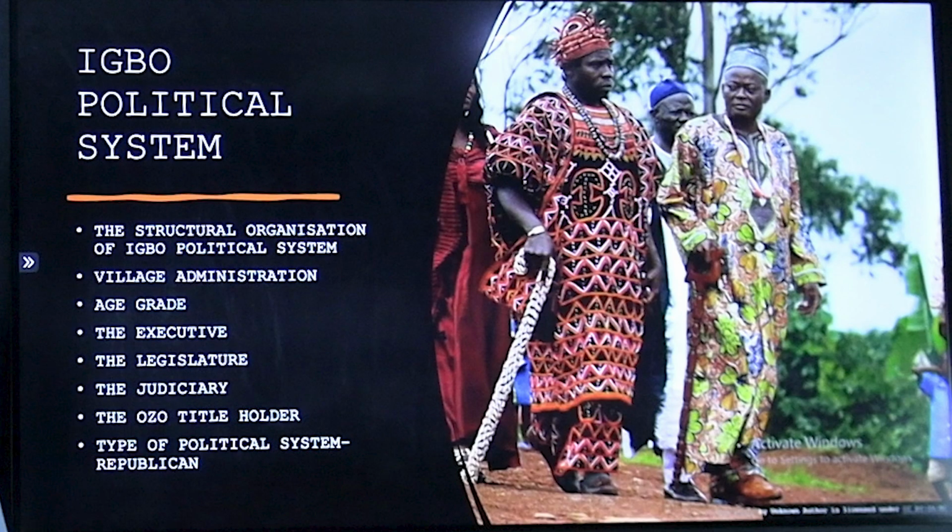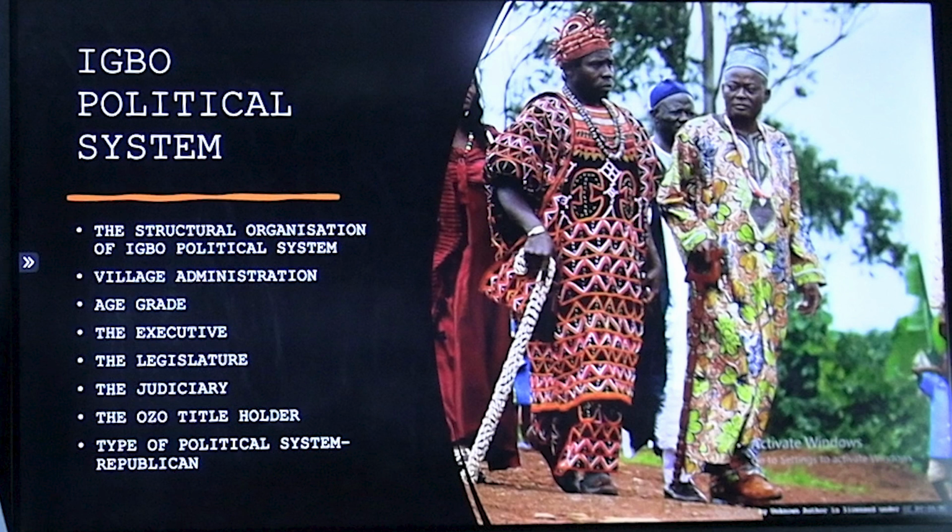The Igbo political system. The Igbo political system is very unique in the sense that they practice a decentralized system of government. Power is decentralized. They don't have a central government. Some people call it a headless system. They don't have a centralized head of all the Igbo nation. They practice a decentralized system.